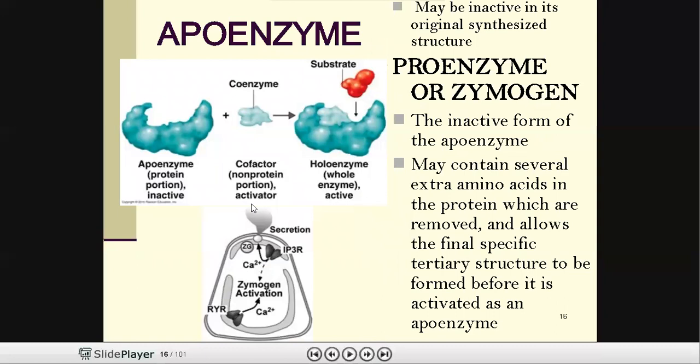The next one is apoenzyme. This apoenzyme is protein in nature, completely made up of protein molecules, and it has an active site. Sometimes the apoenzyme associates with a coenzyme by covalent bonds.